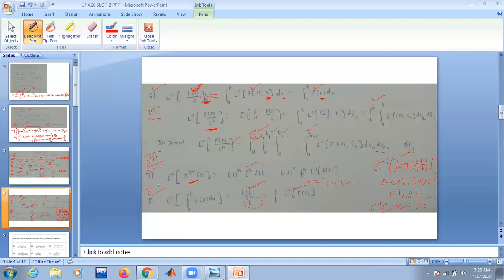Okay, and apart from properties, what is the theorem that you have? Convolution theorem. What does the convolution theorem say? L inverse of f of s into g of s equals f of t convolution with g of t, that is, L inverse of f of s convolution with L inverse of g of s. Okay. Now we'll start discussing the problems.